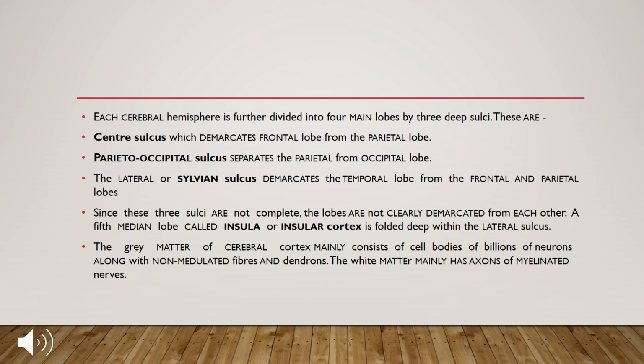The grey matter of the cerebral cortex mainly consists of cell bodies of billions of neurons along with non-medullated fibers and dendrons. The white matter consists of axons and myelinated nerves.